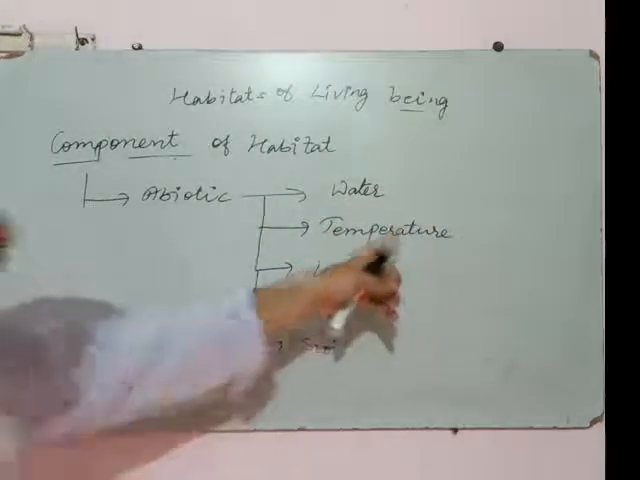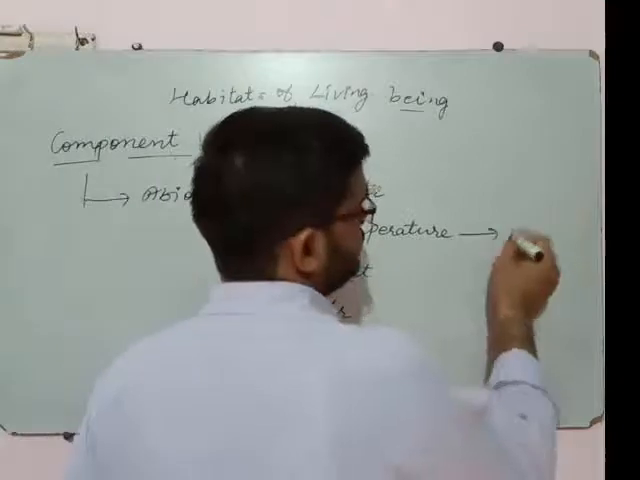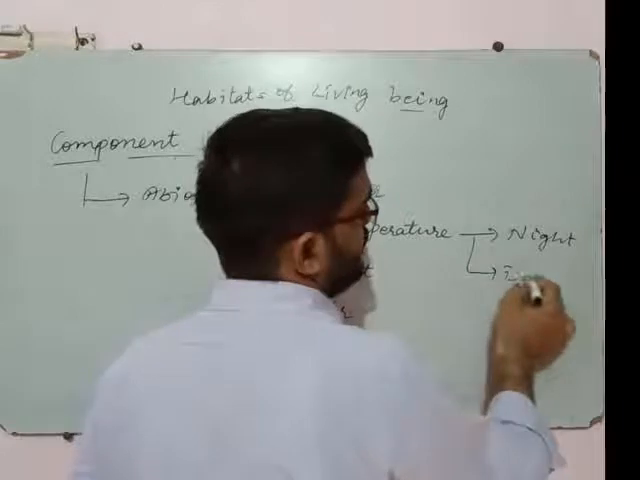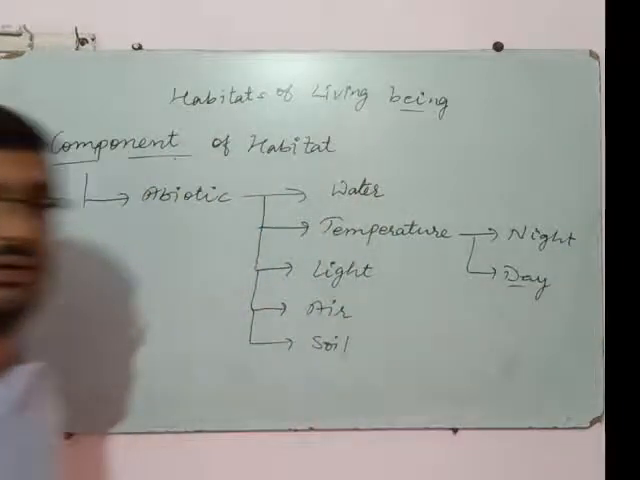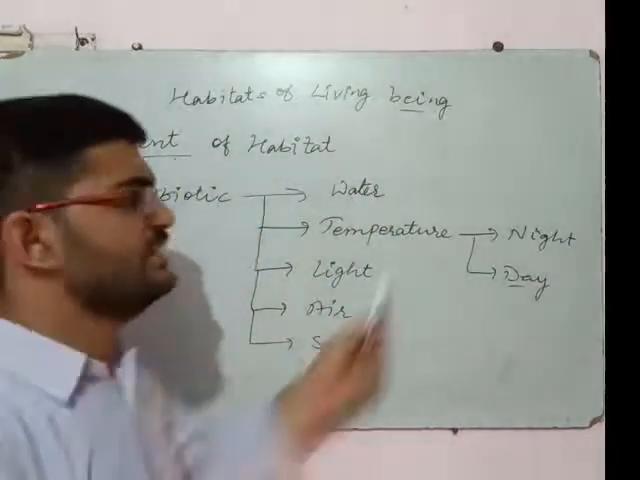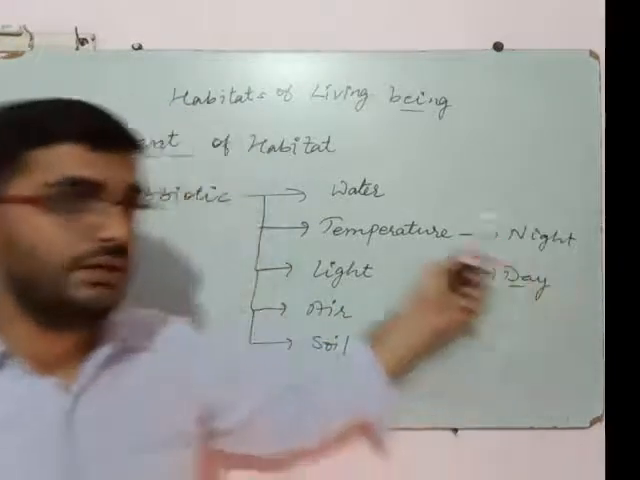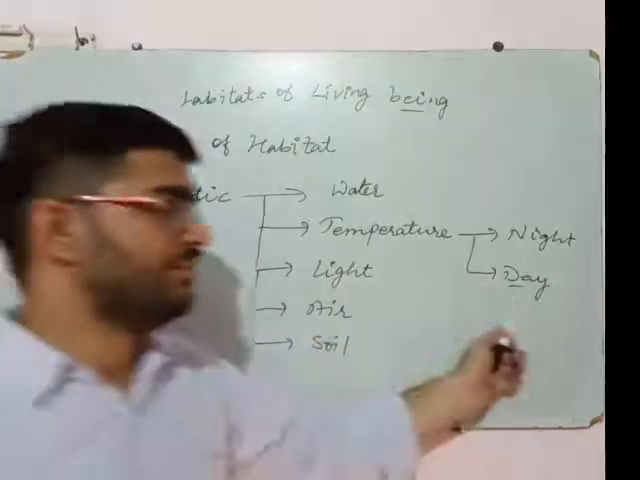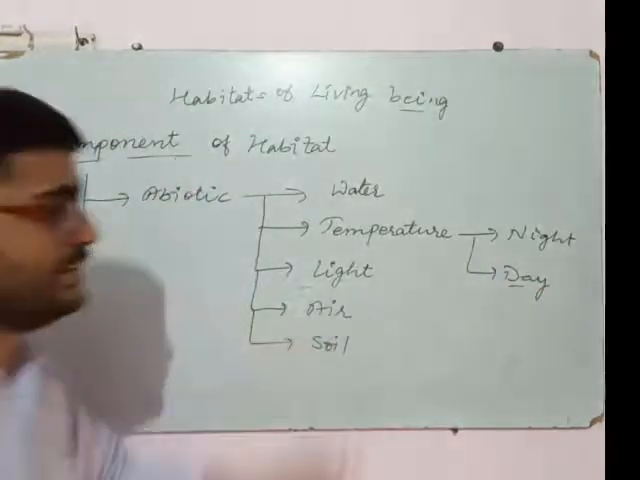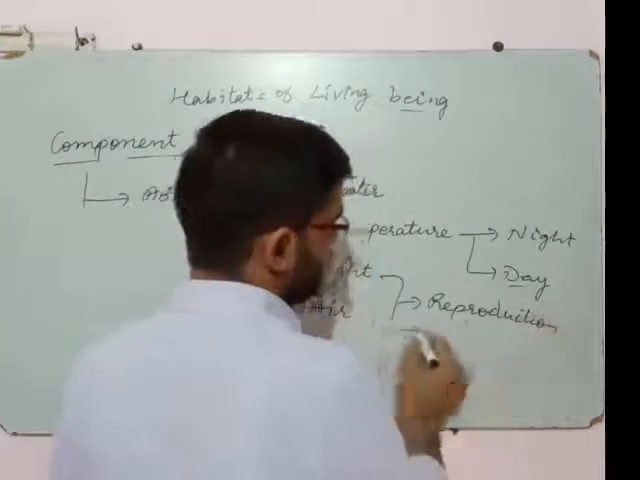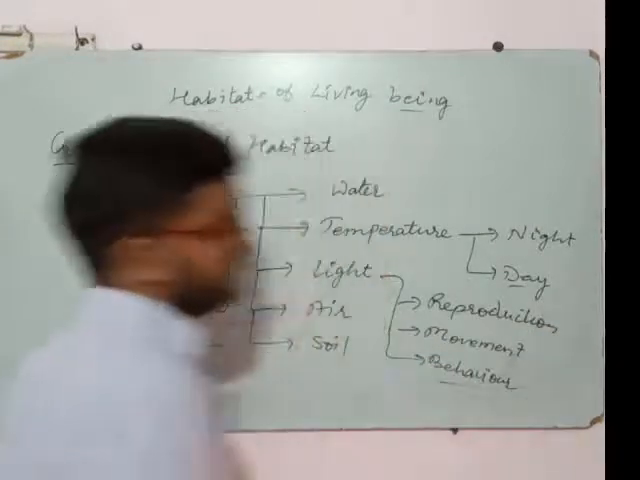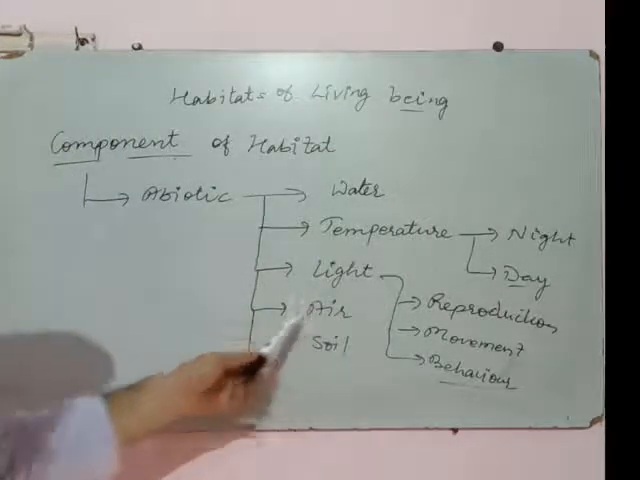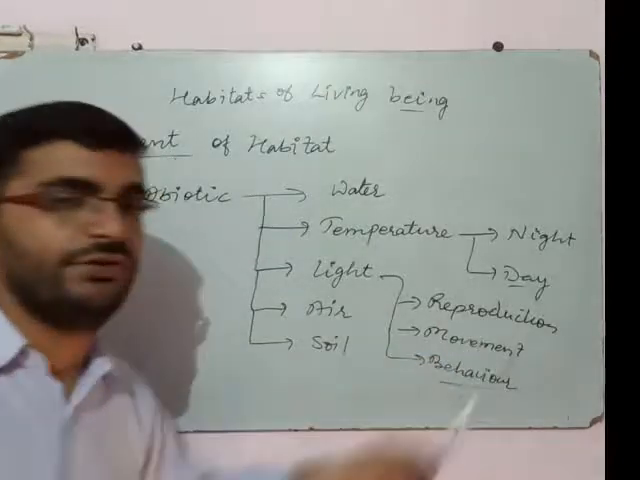We can say some animals become active at night and some become active at day. It means it is affecting the lifestyle of the organisms, because some animals cannot bear the temperature during the daytime, and that's why they become active at night, and some become active in the daytime. Okay, next is light. Light affects the reproduction, movement and behavior of an organism. Like temperature, light also has an important effect on the reproduction, movement and behavior of an organism.